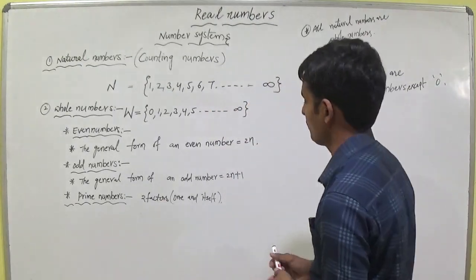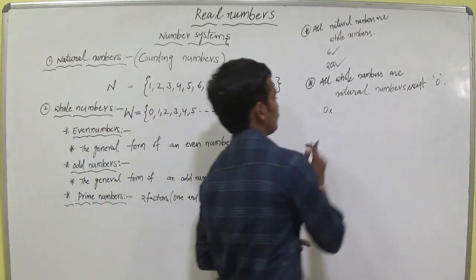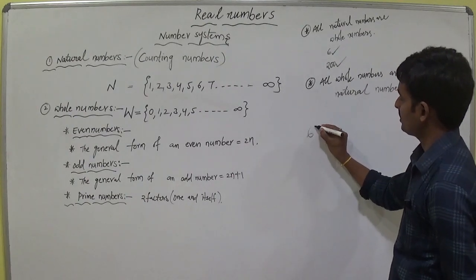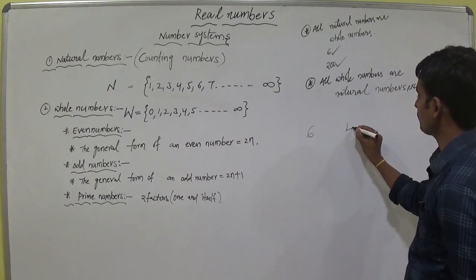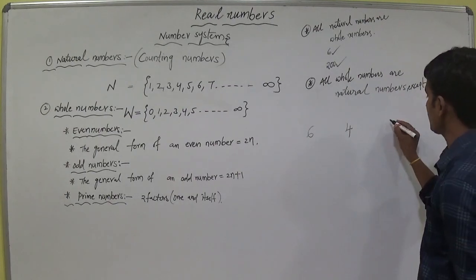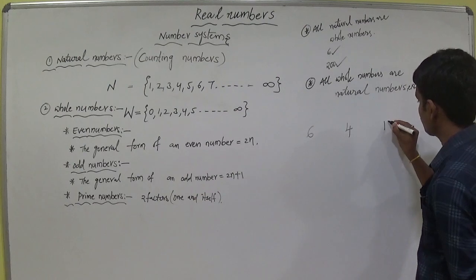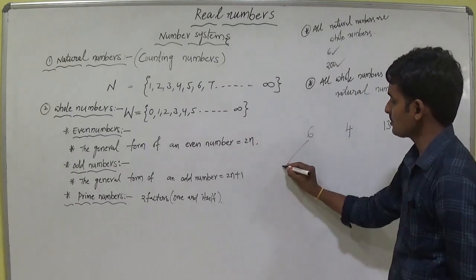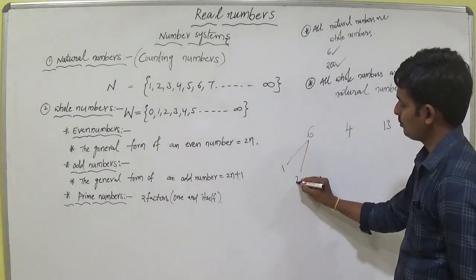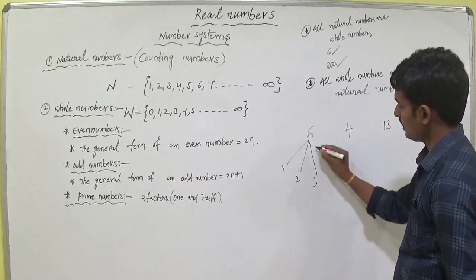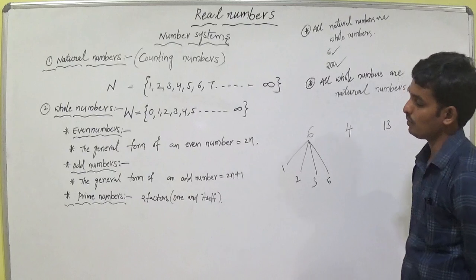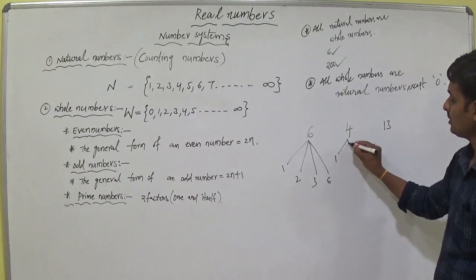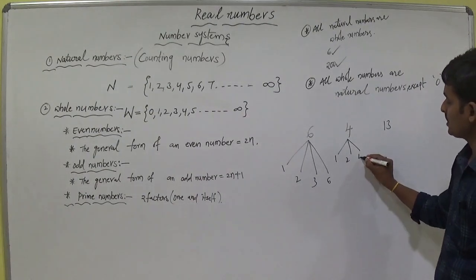So I am explaining about prime numbers. For example, I am writing one number here, that is 6, and another number, that is 4, and another number, 13. Write the factors of 6. 6 is divisible by 1, 2, 3 and 6. These are the factors of 6. Now write the factors of 4: 1, 2, 4.